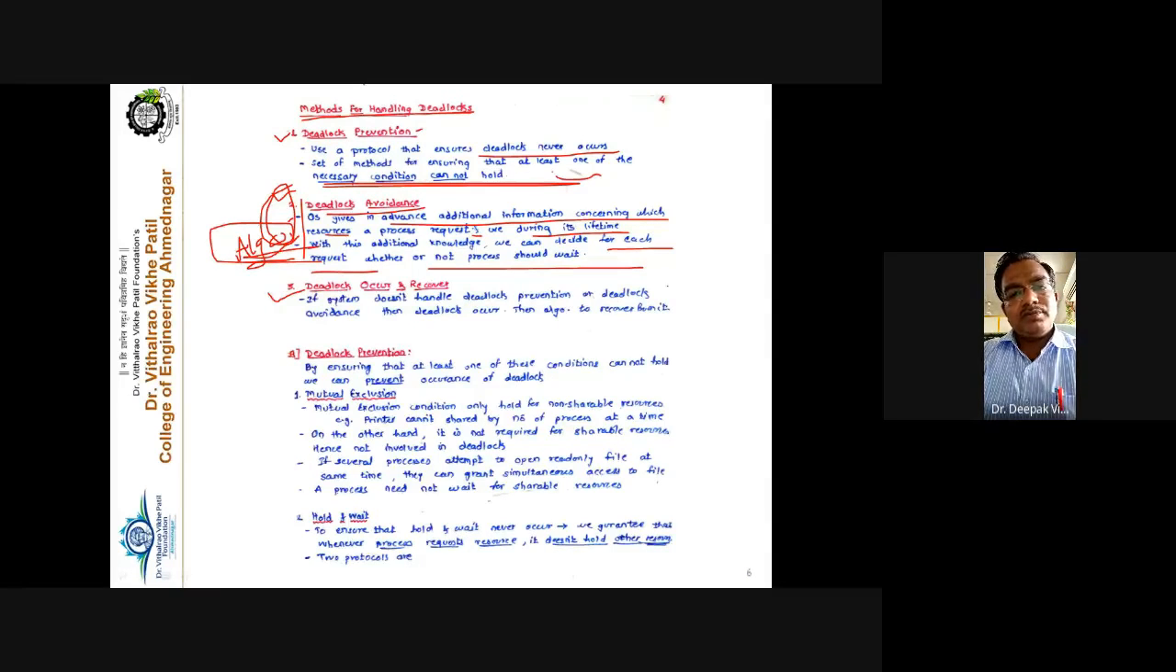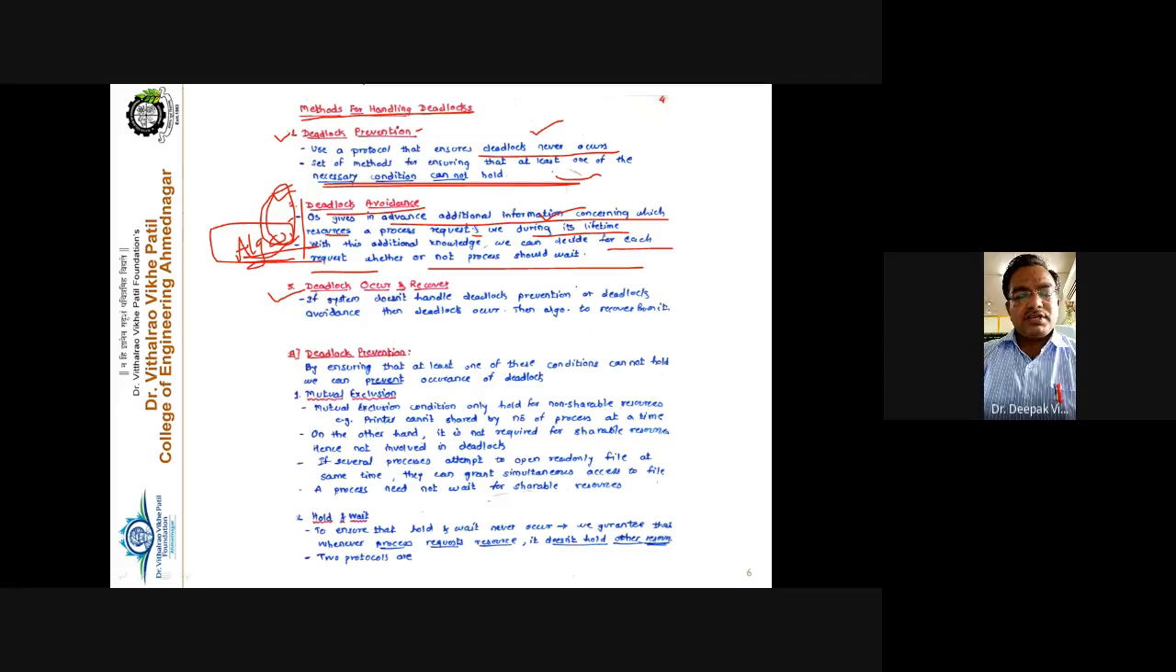The Banker's algorithm is a deadlock avoidance algorithm, not a deadlock prevention algorithm or a deadlock occur-and-recover one. What it does is take the need of each process in advance, before starting its execution, and check whether allocating these resources to that particular process leads the system to a deadlock state or not.